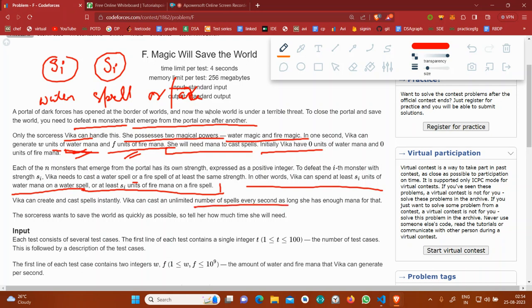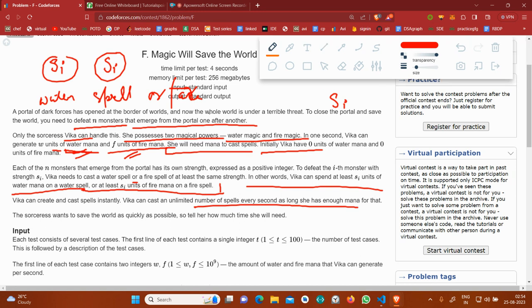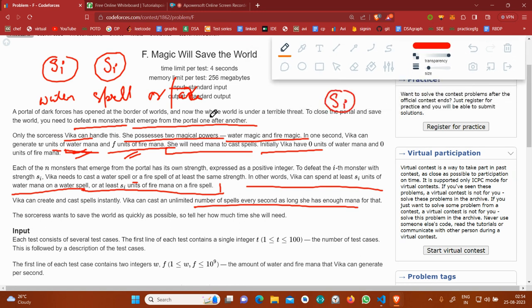What this line is explaining is that suppose S_i is the strength of the current monster, and at a particular instant W_t and F_t are the water and fire mana she currently has. If neither W_t nor F_t is sufficient to defeat the monster with strength S_i, she will have to wait for some more seconds, because each second these two quantities increase by +W and +F.